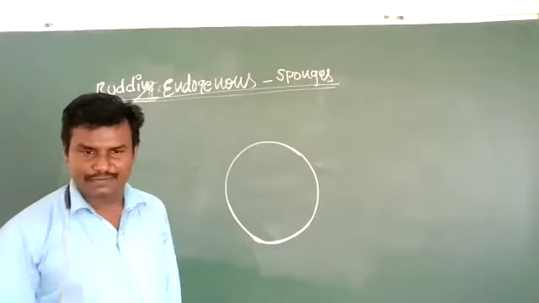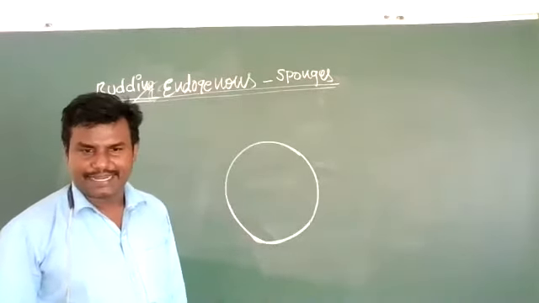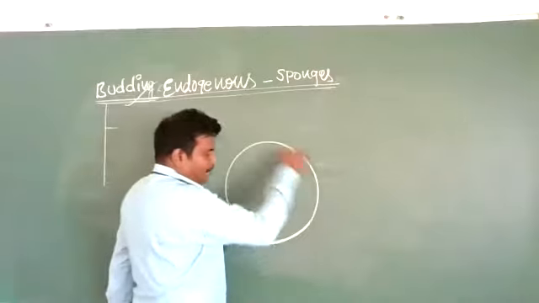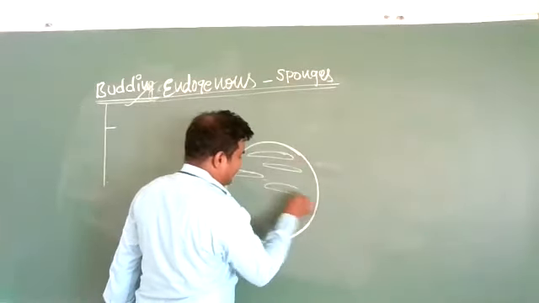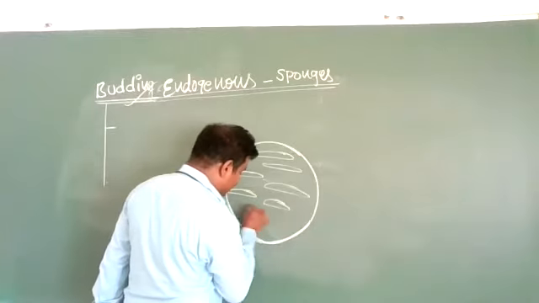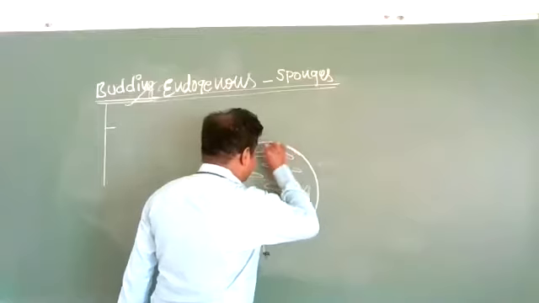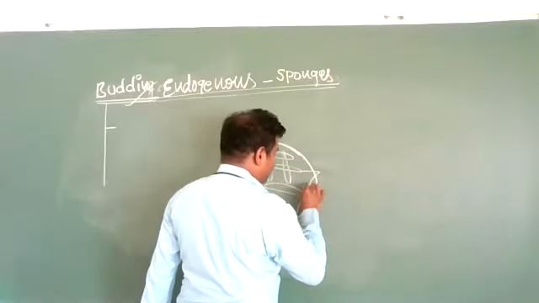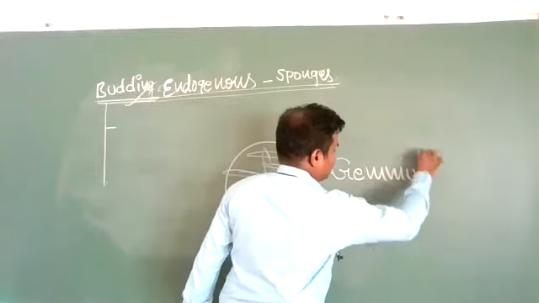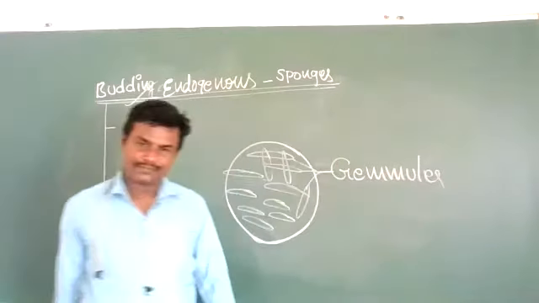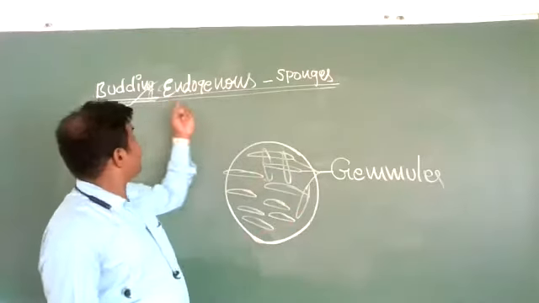In some organisms, the buds are formed inside the parental organism. Like this way, buds are formed inside. These buds are called gemmules. Okay, so these are called endogenous.